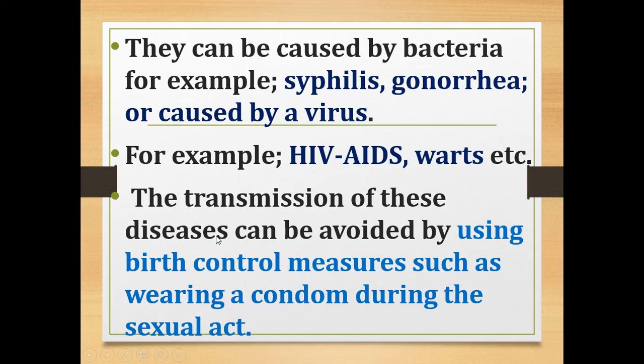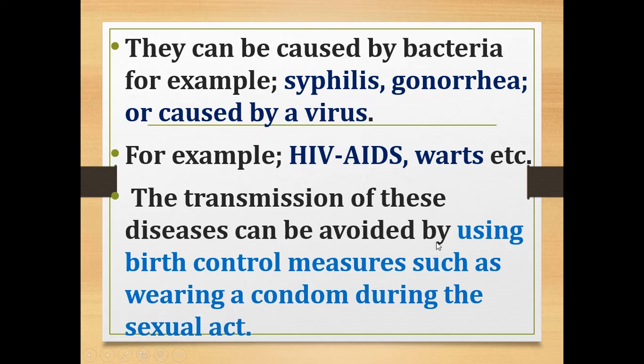So how can we avoid these sexually transmitted diseases? I have told that when there is intercourse between two partners, it can result in sexually transmitted diseases. So if one of the partners is infected, it will transmit it to the other partner. So how can we avoid the transmission of this disease?